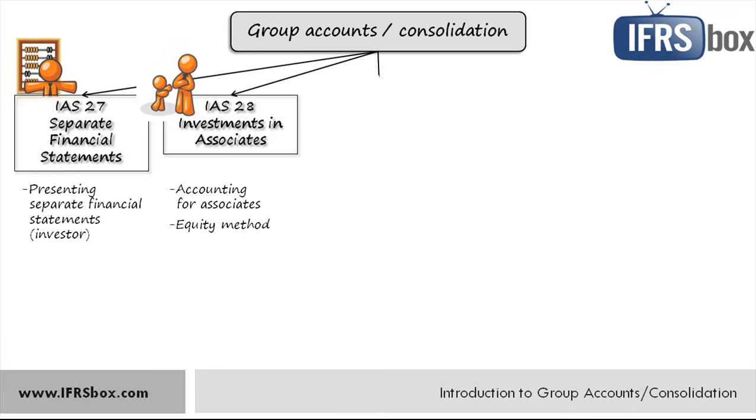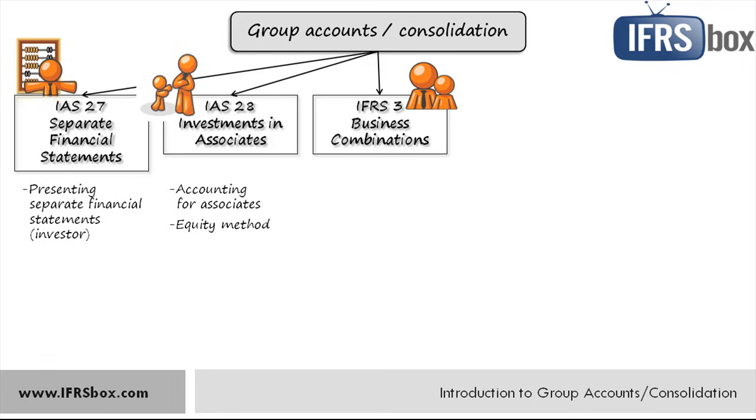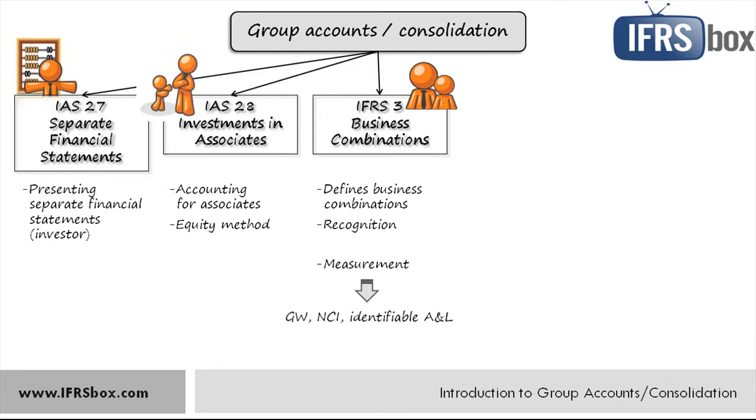The third standard, IFRS 3 business combinations, and this one is really important because it defines what the business combination is and how we shall identify one. And then it sets the recognition and measurement principles of how the acquirer or investor shall treat the goodwill, non-controlling interest in identifiable assets and liabilities acquired in the business combination. So IFRS 3 does not describe the consolidation procedures, but it does describe and define the basics for the consolidation like goodwill, non-controlling interest, and other things.